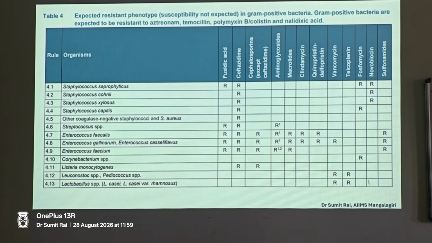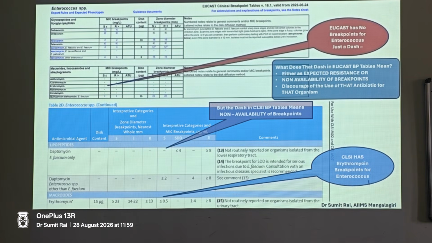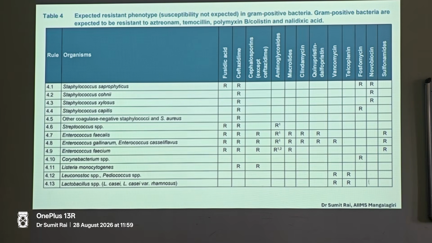All right. Now, these are the breakpoint tables. Then there are the expert rules and expected phenotypes. Some of the notes are mentioned here, but they have been detailed more explicitly and separately in these tables. There are two separate tables. One I think is an 8-page document for resistance, and one is a 5-page document for susceptibility.